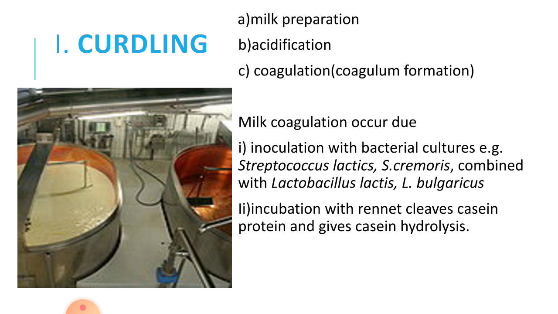Curdling in turn consists of three parts: milk preparation, acidification and coagulation or coagulum formation. Milk coagulation occurs during inoculation with bacterial cultures like Streptococcus lactis, Streptococcus cremoris, usually combined with Lactobacillus lactis and Lactobacillus bulgaricus. Incubation with rennet cleaves casein protein and gives casein hydrolysis.